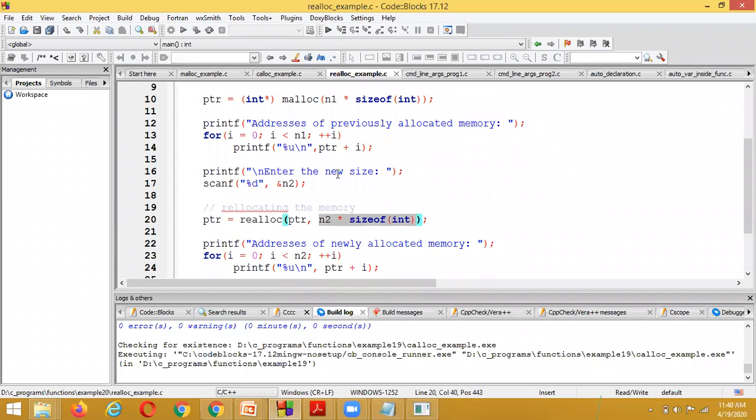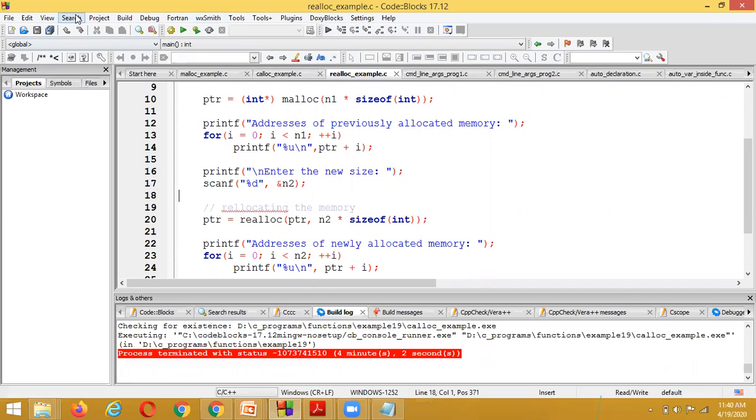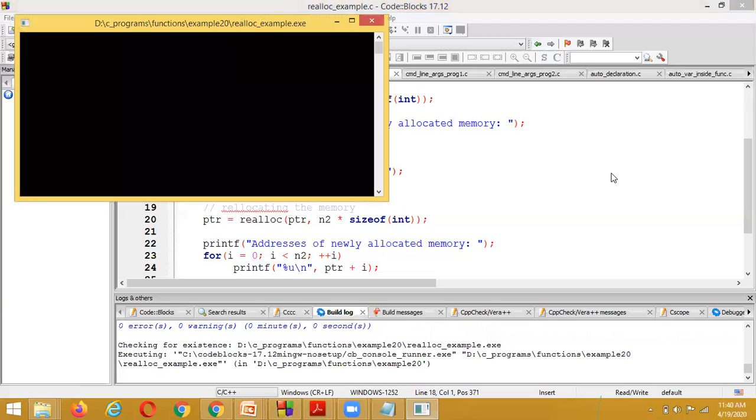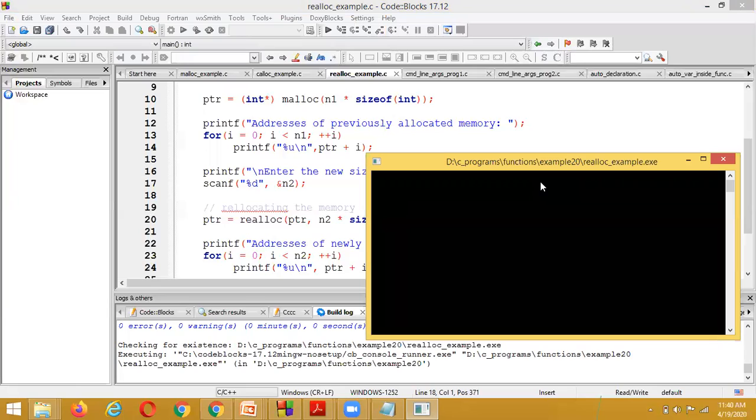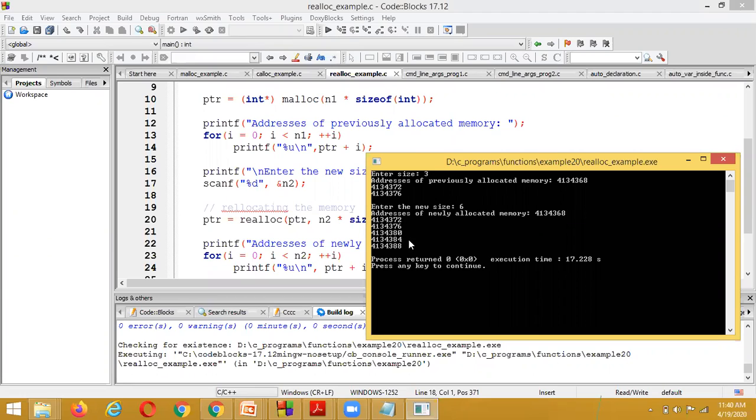And this is all about realloc. If I execute this program, build and run, what output is displayed? Enter the size. Here I am entering the size as 3. The previously allocated memory addresses are these. After assigning the new size, now how many memories have been created? 1 2 3 4 5 6. Previously there were 3 memories.